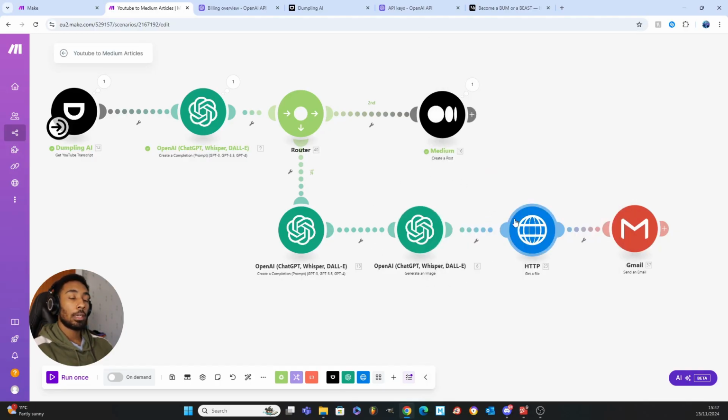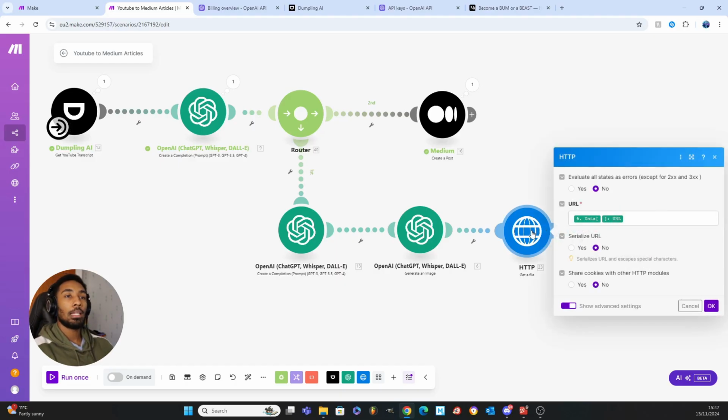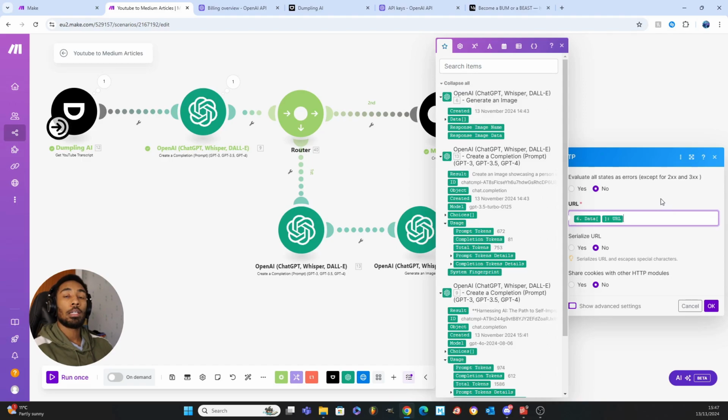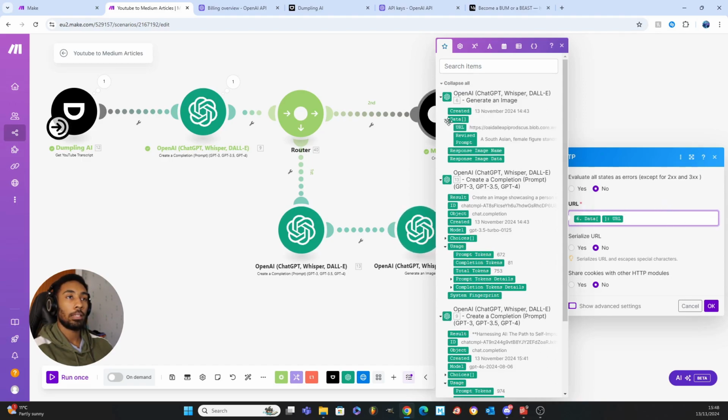Right, once you've done that, this HTTP step is mainly for when you're using DALL 2. I wouldn't even recommend using DALL 2 because I'll bring up a screenshot of the different images they gave you, and DALL 2 is just not worth it. It just doesn't look good at all. But if you were to use it, in the URL here, you would select data, select the little drop down on the data, and you're going to just click URL, right? And then that is what you will use to then send the image to your email.